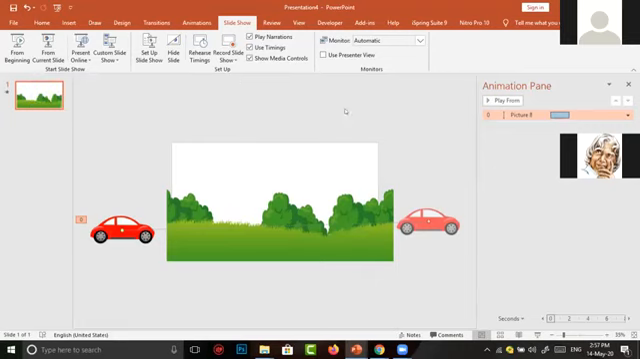The car has moved very fast, I think. To change the speed, again we have to go to the animation pane, in which we select the animation I have given. A small arrow is there, in which we have already seen start on click, start with previous and start after previous. Below there is an option called effect options. I simply click on effect options.